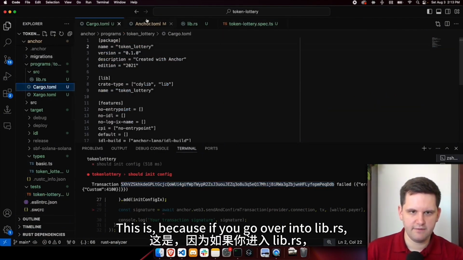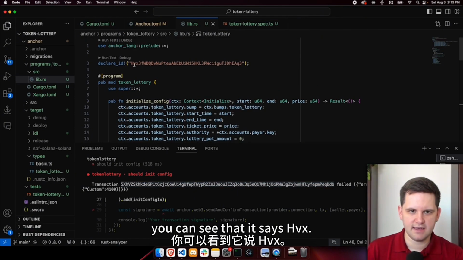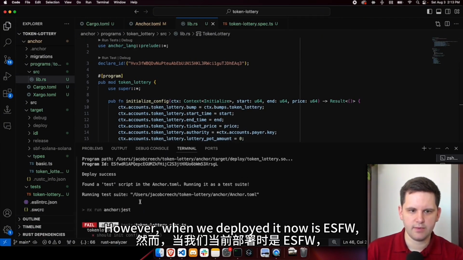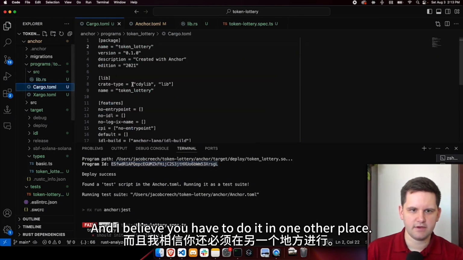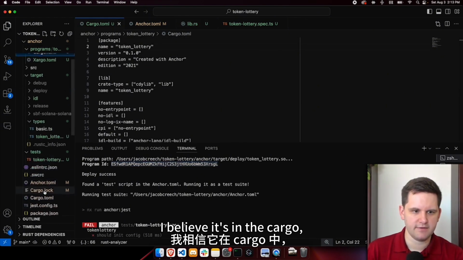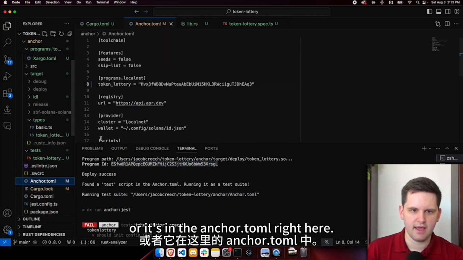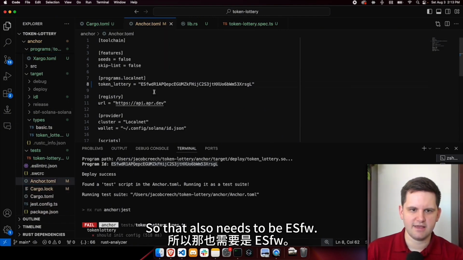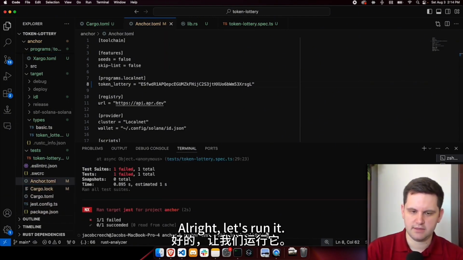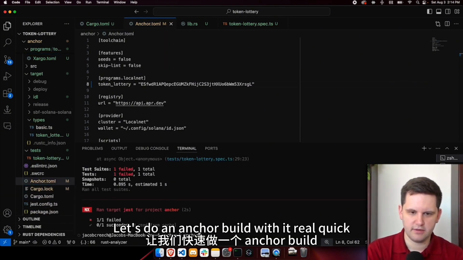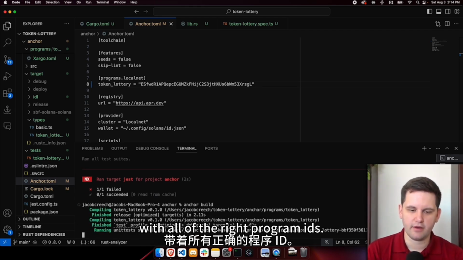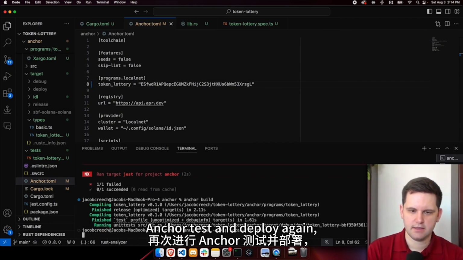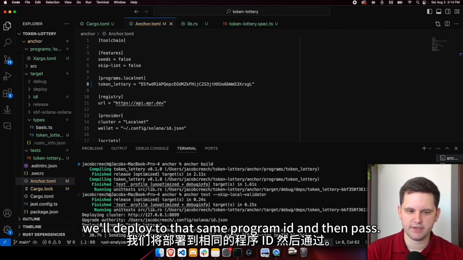This is because if you go over into lib.rs, you can see that it says HVX. However, when we deployed, it now is ESFW. So let's go update that. And I believe you have to do it in one other place. Let's go find it. I believe it's in the Anchor.toml right here. So that also needs to be ESFW. All right, let's run it. Let's do an anchor build real quick, and then we'll do an anchor test. That way it will start up with all of the right program IDs. Anchor test. And deploy again. We'll deploy to that same program ID.